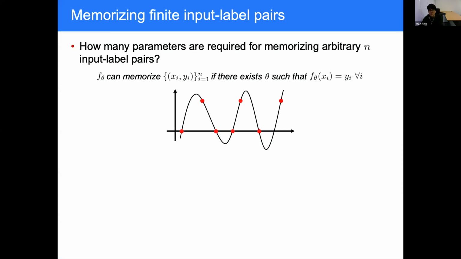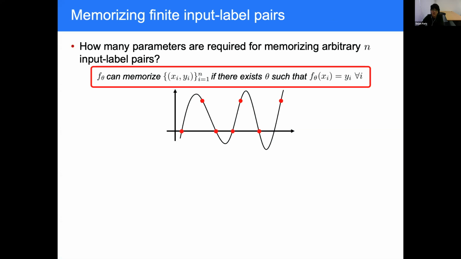And to begin with, I will formally define the memorization of input label pairs. We say a function f theta parameterized by theta can memorize some input label pairs if there exists theta such that f theta maps all inputs to their corresponding label.